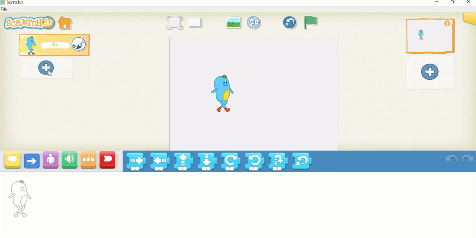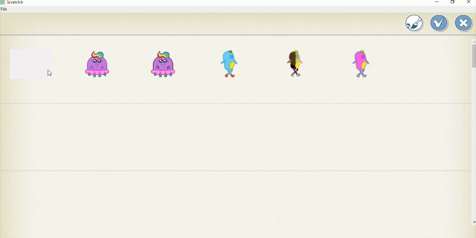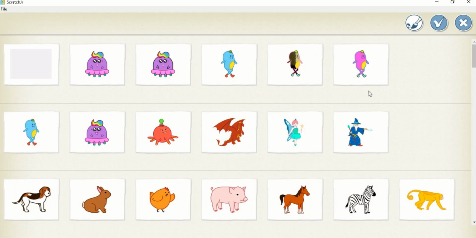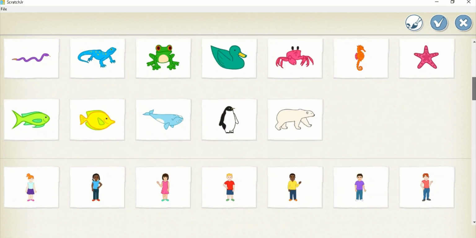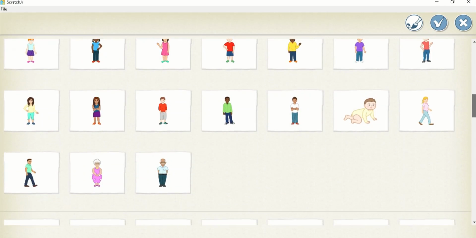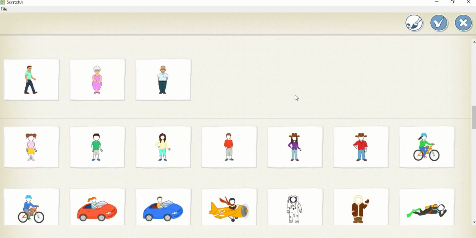If you want to add a character here, click on the plus sign. These are the ready-made characters available in ScratchJr. Let's take this astronaut.